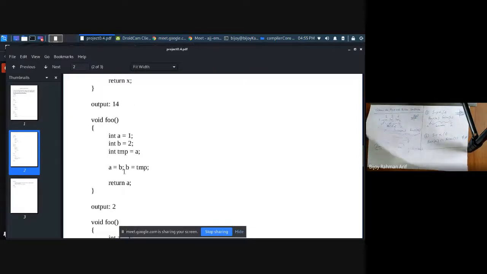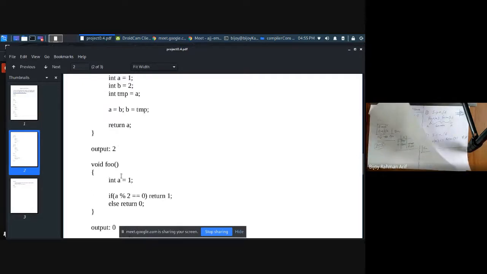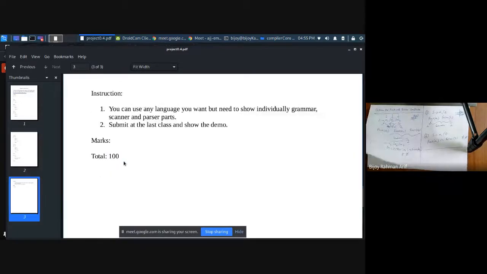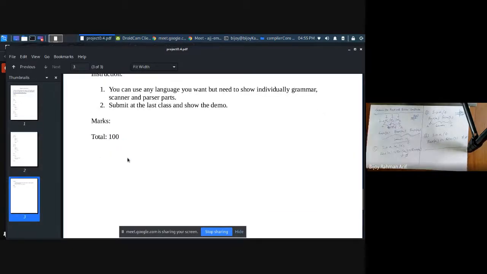And the last one is a swap method. So A is becoming 2, so the output is 2. And finally, there is an if else construct, and the output would be 0. So something like this. Do you have any question? You can ask me.